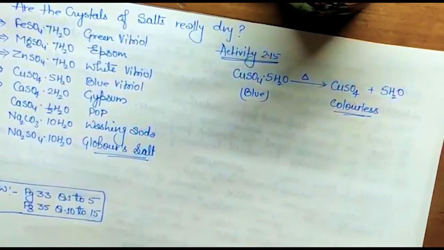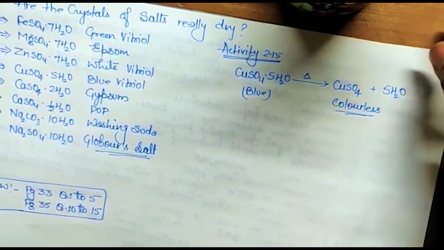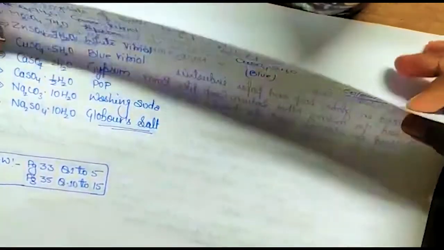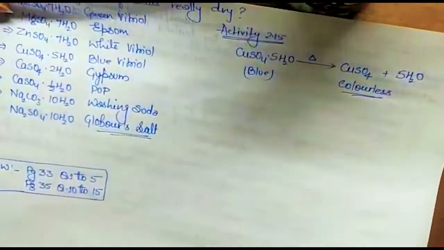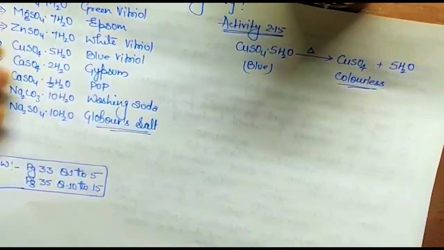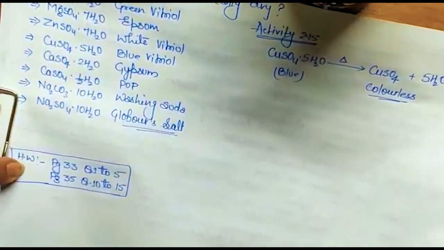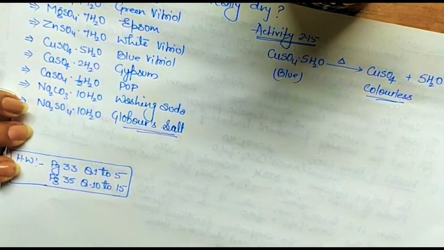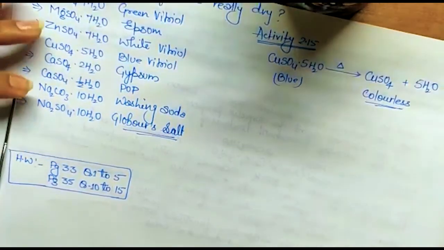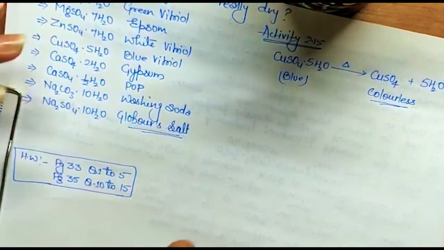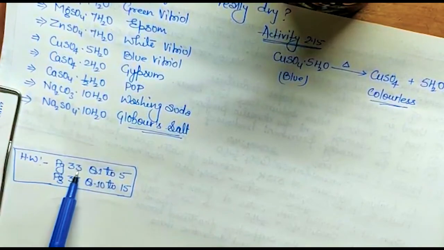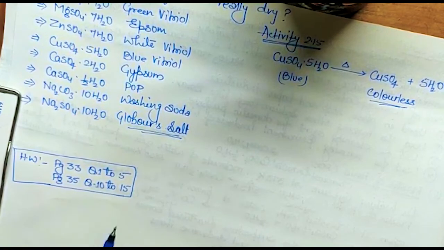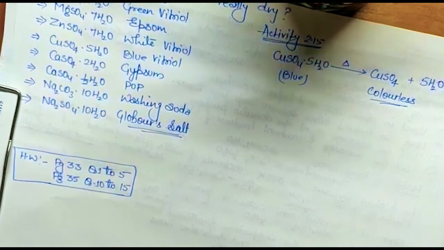Write the summary only. Okay, so here class, we are finished with this chapter, and hope you all have enjoyed that video class and learned the things, whatever I wanted to explain. Now the next chapter is metal and non-metal. Okay, now you have to complete this NCERT work, homework, page number 33, question number 1 to 5, page number 35, question number 10 to 15, that you are supposed to do in your notebook.